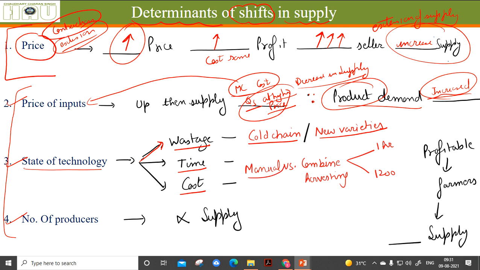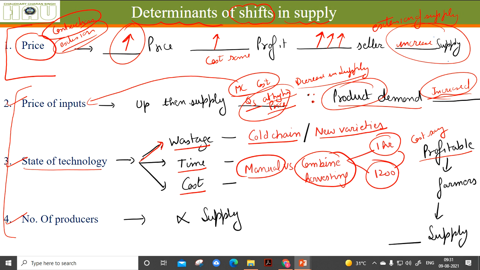Earlier most of the work was done by hands; now, such as manual harvesting versus combine harvesting, it saves time because it takes only 1 hour, and saves money. It takes only 1200 to 1800 rupees in the worst scenarios, compared to manual labor. So the profit for the farmers has increased due to improvement in technology, because cost saving is there.